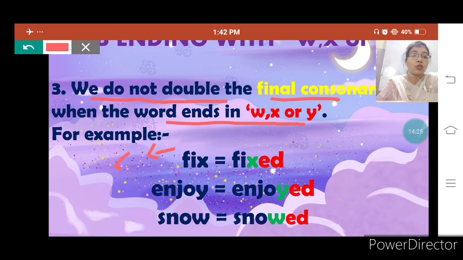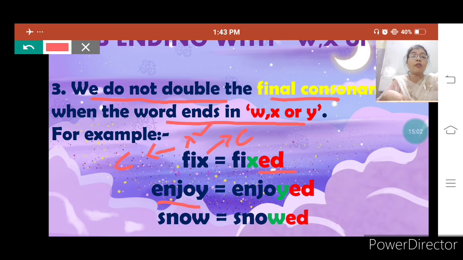F is a consonant, I is a vowel, and X is also a consonant, but we do not double the last letter. The reason is, according to this rule, that when a verb ends with W, X or Y, we do not double the final consonant. We just add ed to it, then it will become fixed.